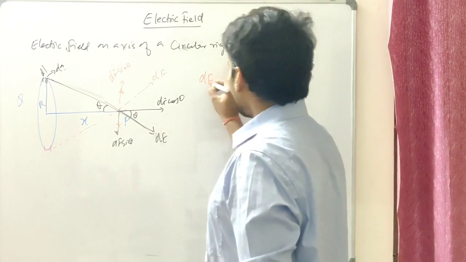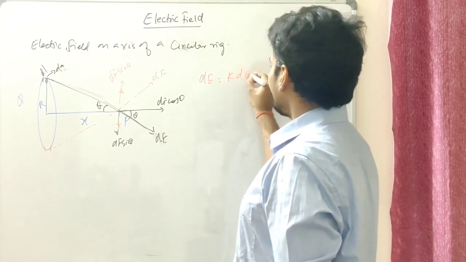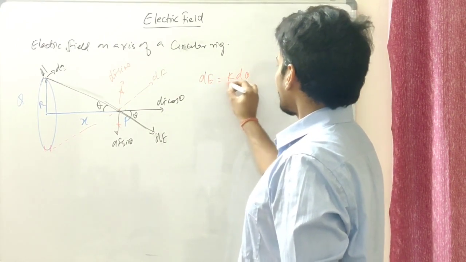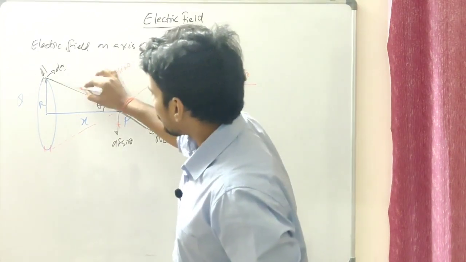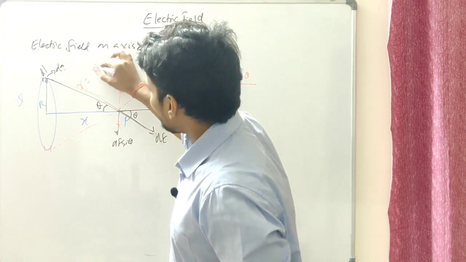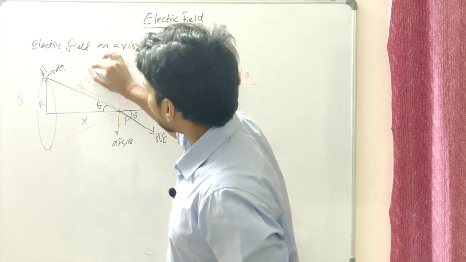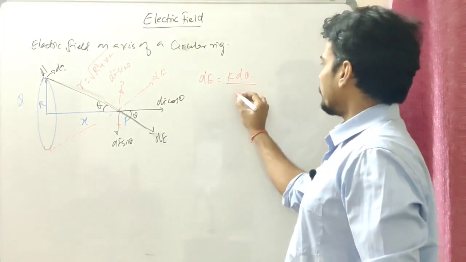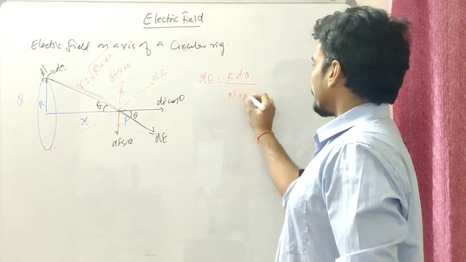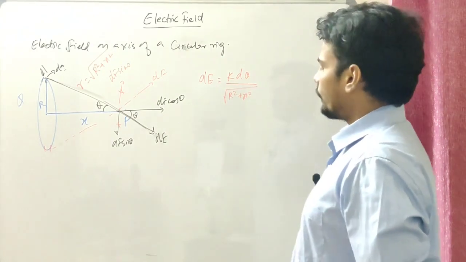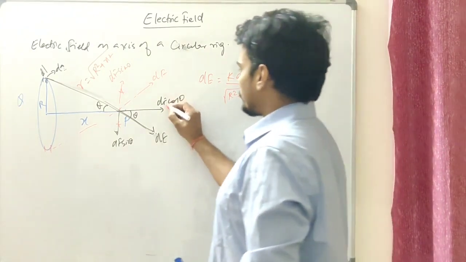Let us quickly find the value of dE cos theta. Well, dE should be k dq over r squared, let's suppose the distance is small r, which equals the square root of R squared plus x squared. I'm actually trying to find dE cos theta.